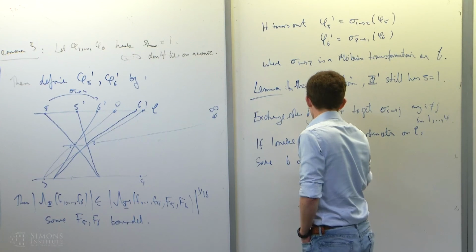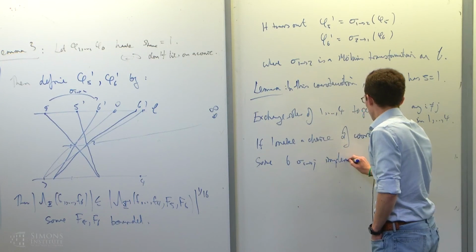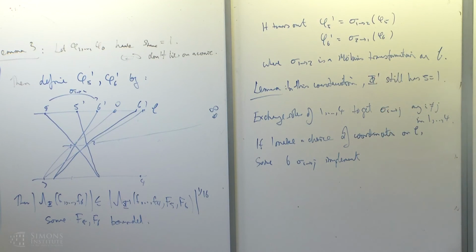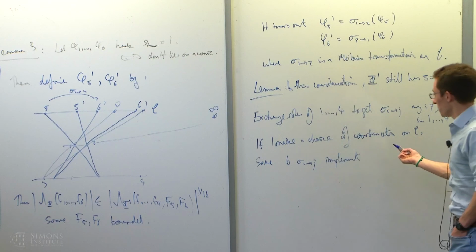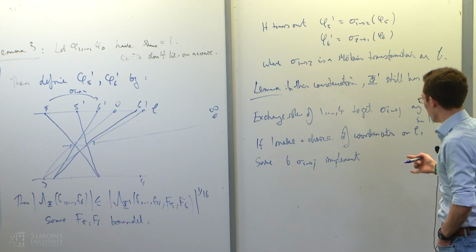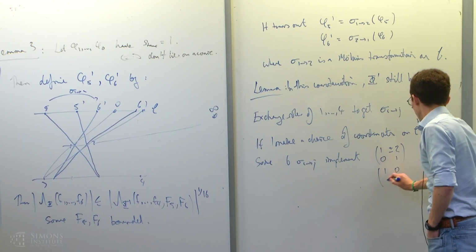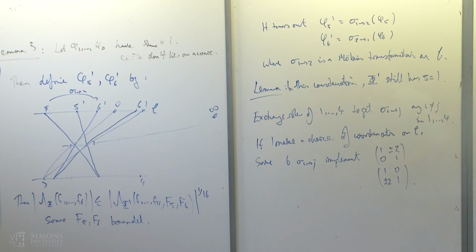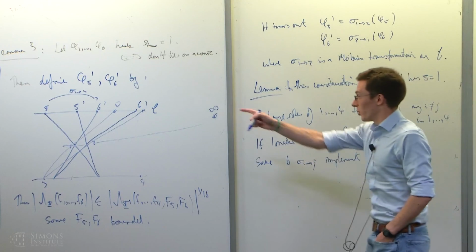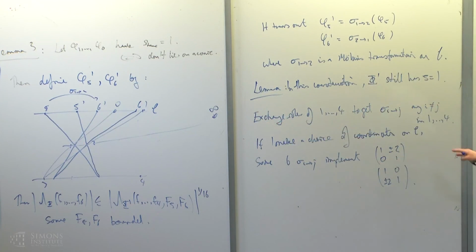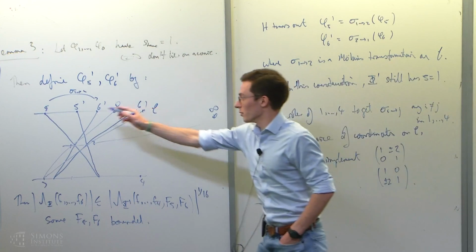then some 6 sigma ij's implement. So I can take these Möbius transformations, I can do one after the other in any way I like. I've just got these 6 generators of some subgroup of all the Möbius transformations in the world. If I make a suitable choice of coordinates, then it turns out that if I do 6 of these in a row, I get the following Möbius transformations. And these have the property that if I do these enough times, I can take any point on the line to any other point on the line. I mean, these basically generate SL2Z or an index 2 subgroup of SL2Z. And so I can use that to just move anywhere I like.